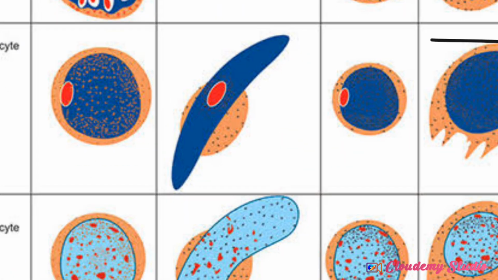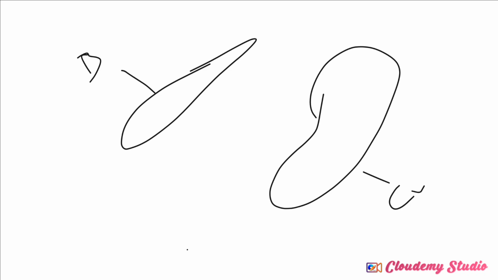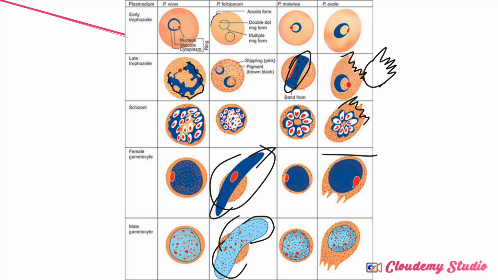But the one where we can differentiate the male and female gametocyte is Plasmodium falciparum. Look at the male gametocyte. The male gametocyte is crescent shaped. The female gametocyte is also crescent shaped, but it has a pointed end. Look at the end. The end is pointed, while the end of this one is round, which is the male gametocyte. So the female gametocyte has a pointed end, and the male gametocyte has a round end. This one looks like a banana, and this one looks like a cucumber. These are the things you have to note to differentiate them morphologically.